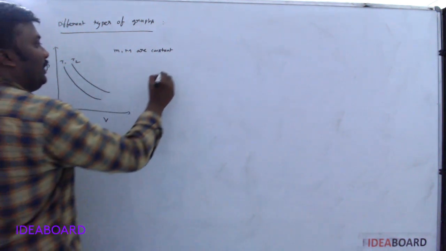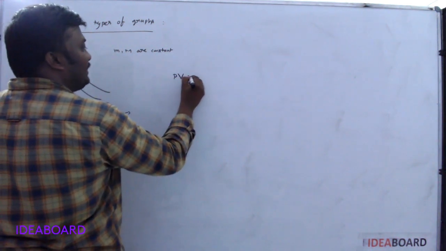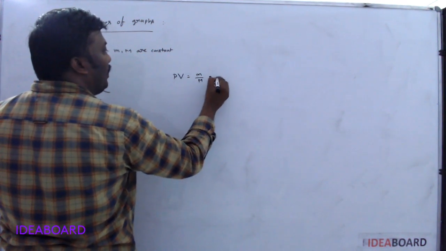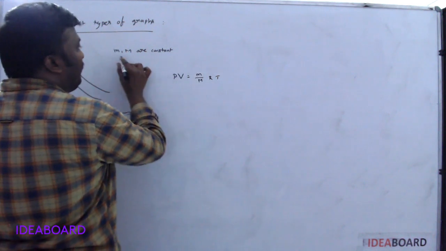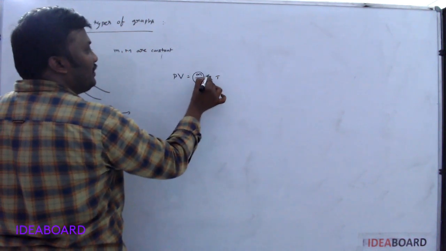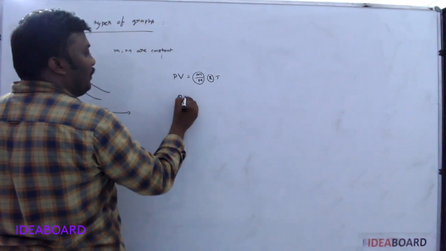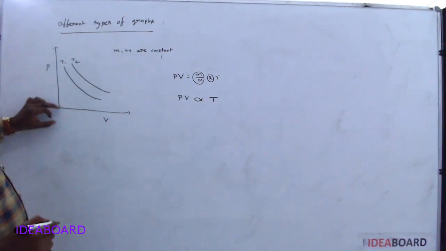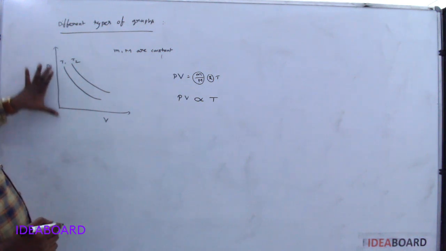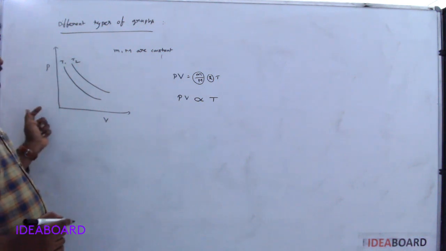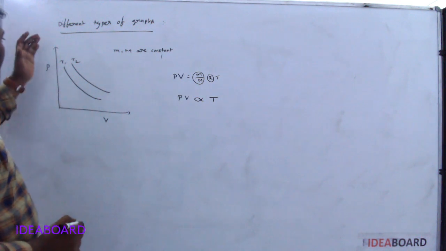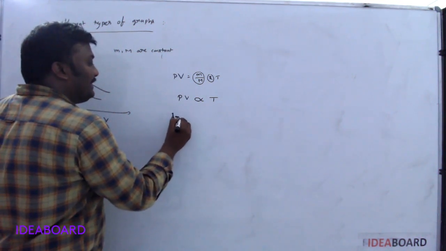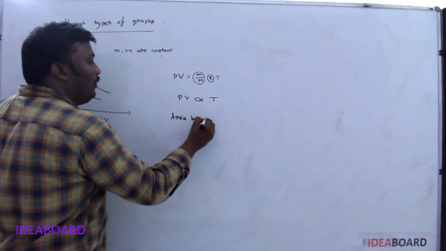So here let us take the ideal gas equation. PV is equal to small m by capital M into RT. So m and capital M are constant, R always remains constant. So we have a relation: PV directly proportional to T. P means value along the y-axis, V is value along the x-axis. Y and x multiplied means you should consider the area bounded by the curve.